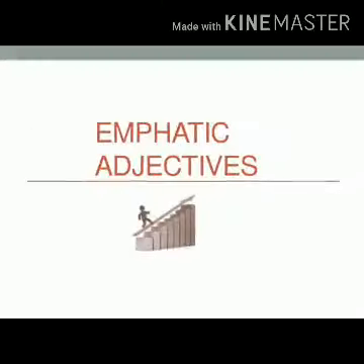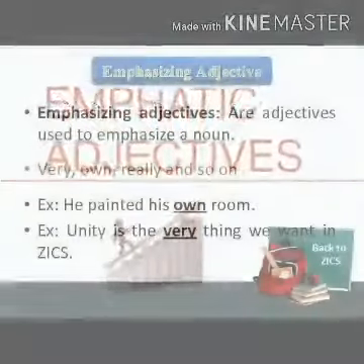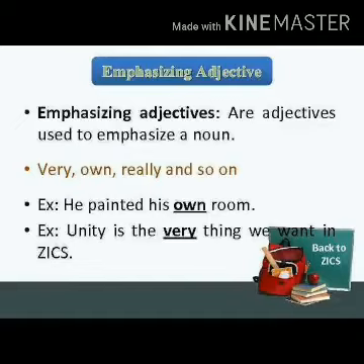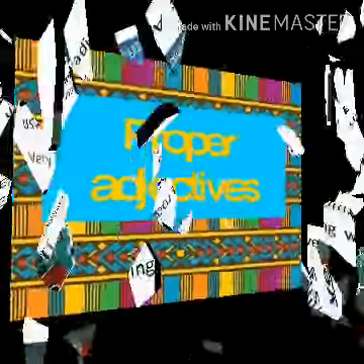Then we have emphatic or emphasizing adjectives. These adjectives are used to emphasize the noun. For example, he painted his own room. Here in this sentence the word own is used for emphasis and it is followed by a noun. So it is emphatic adjective. Same way in the next sentence, very is also the emphatic adjective.